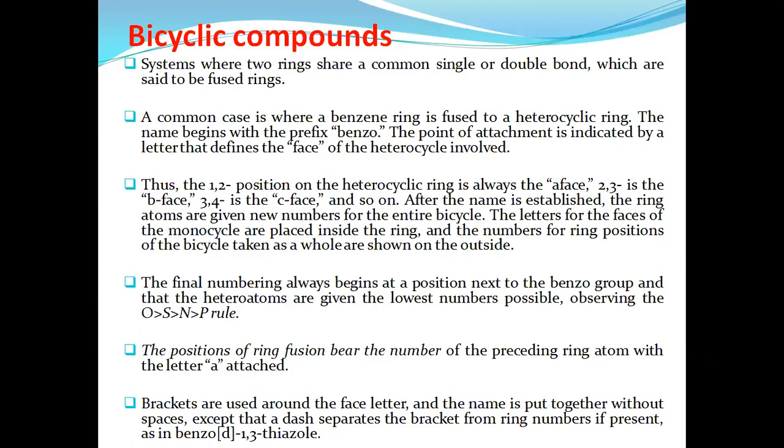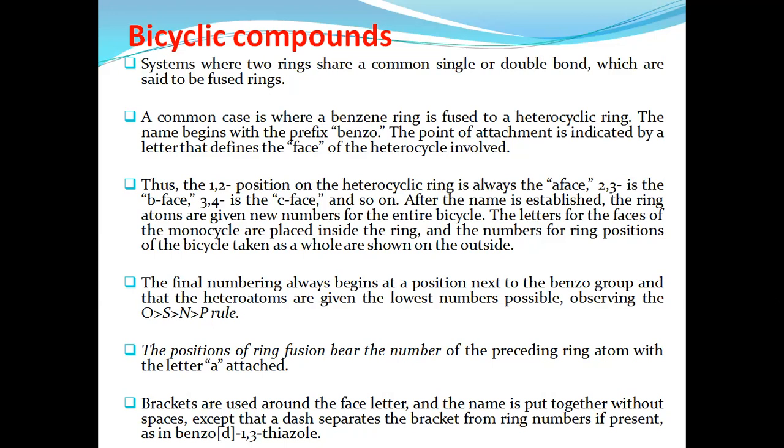Similarly for bicyclic compounds, bicyclic is nothing but two cycles bound together, either in the form of a single bond or double bond, which is said to be a fused ring system. That is called bicyclic compounds. Two cyclic compounds fused together, either in the form of single bond or double bonds.